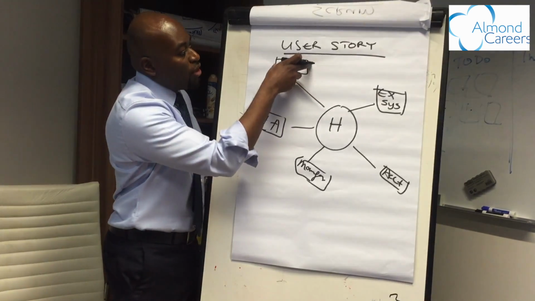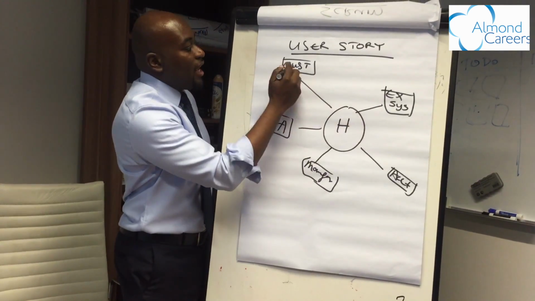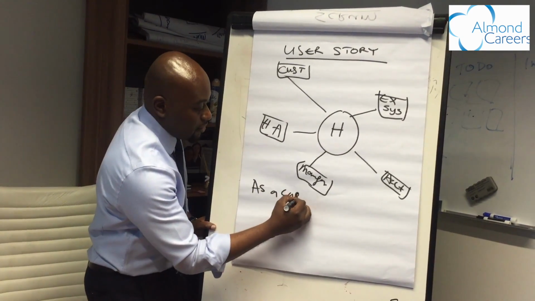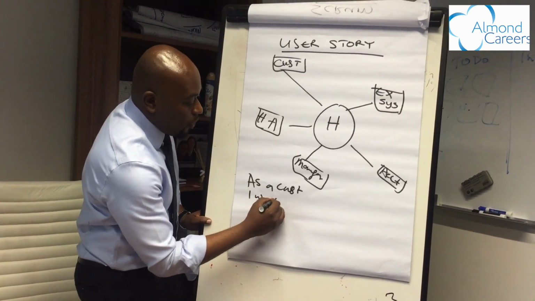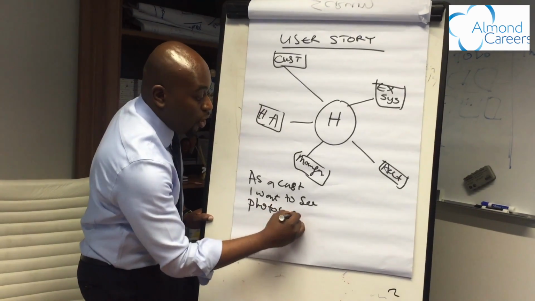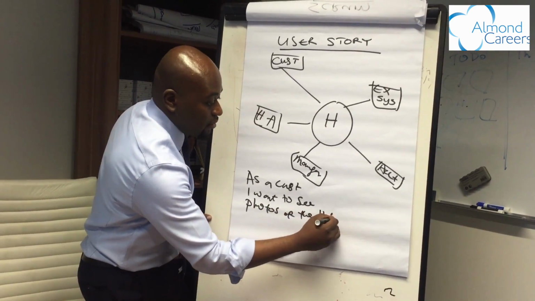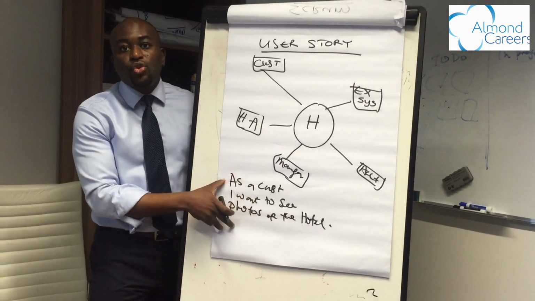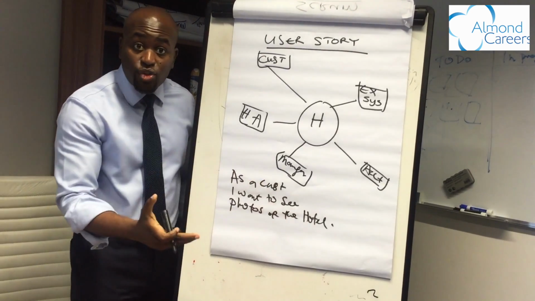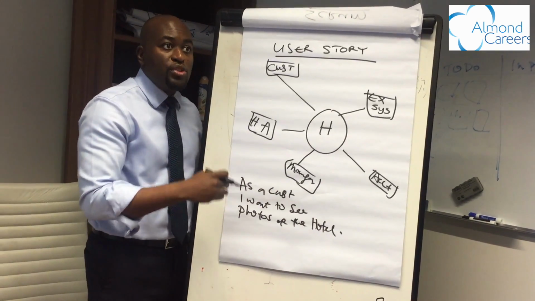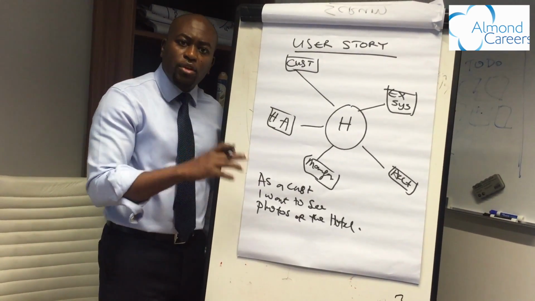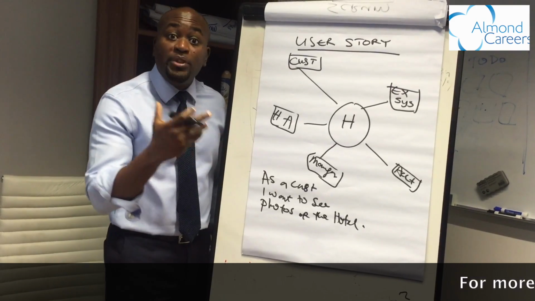For example, what would the customer want to do with this hotel system? So the customer, I can say, as a customer, I want to see photos of the hotel. This is a user story. Another user story can be, as a customer, I want to see my hotel bookings. As a customer, I want to cancel a booking. As a customer, I would like to maybe update my bookings.